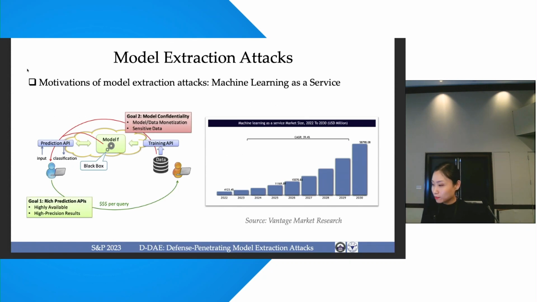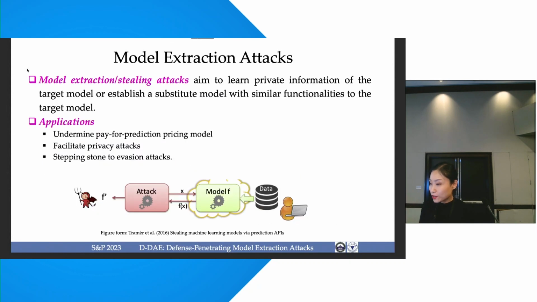Okay, so nowadays we have many cloud giants that provide machine learning as a service, which allows users to access the large models on the cloud through an API. That gives rise to model extraction attacks, where the attacker aims to learn the private information or to establish a substitute model with similar functionalities to the target model. The benefits can be multifold.